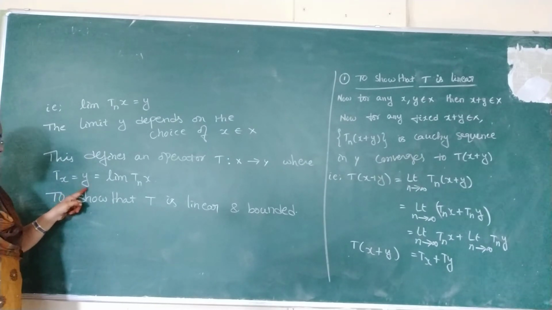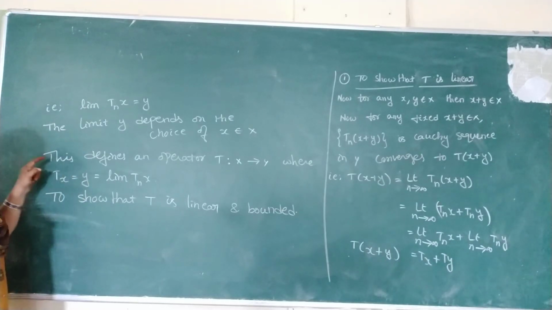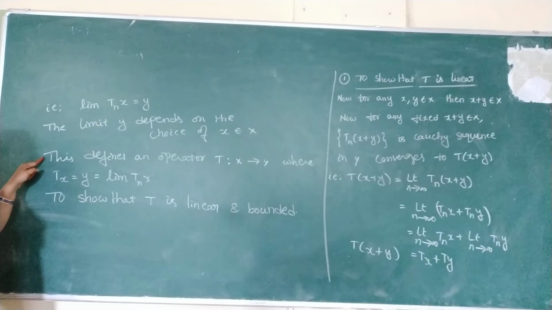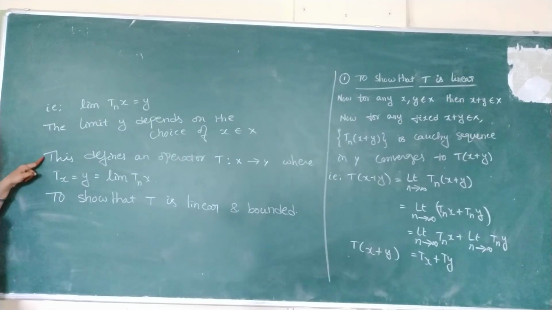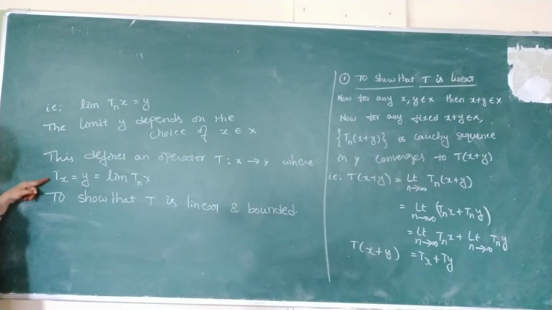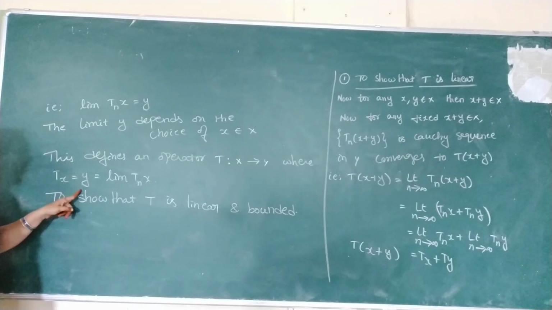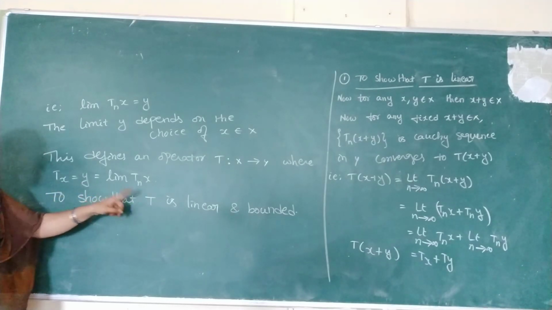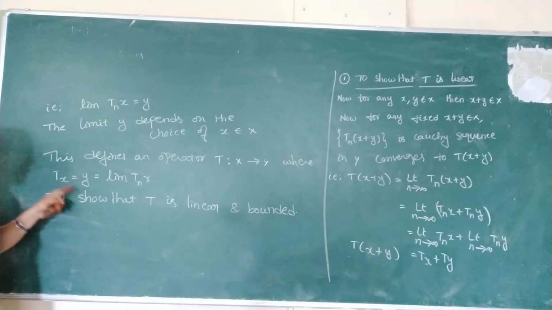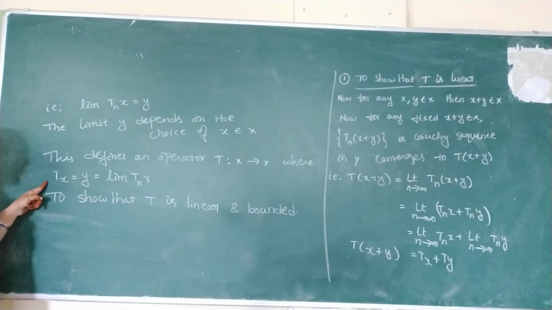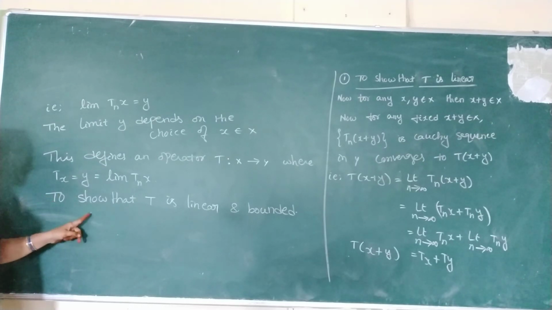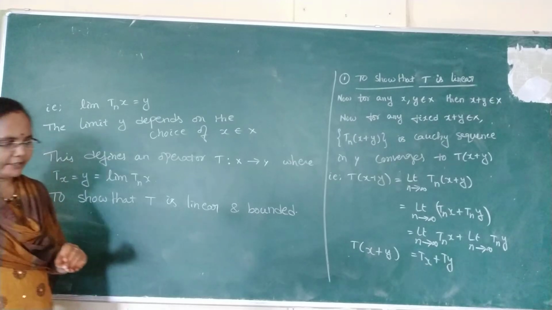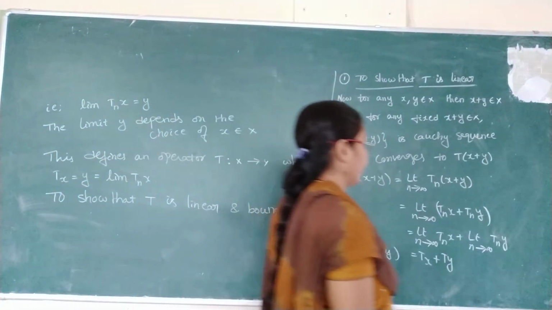That's why this y is only a variable; it can be taken as Tx. So see our next line. This defines an operator T from X to Y where Tx is equal to y, that y is equal to limit Tnx. That is to say, the y value is Tx. Now what we have to show is that this T is bounded linear. So see the next line: to show that T is bounded linear, first, the linear properties.